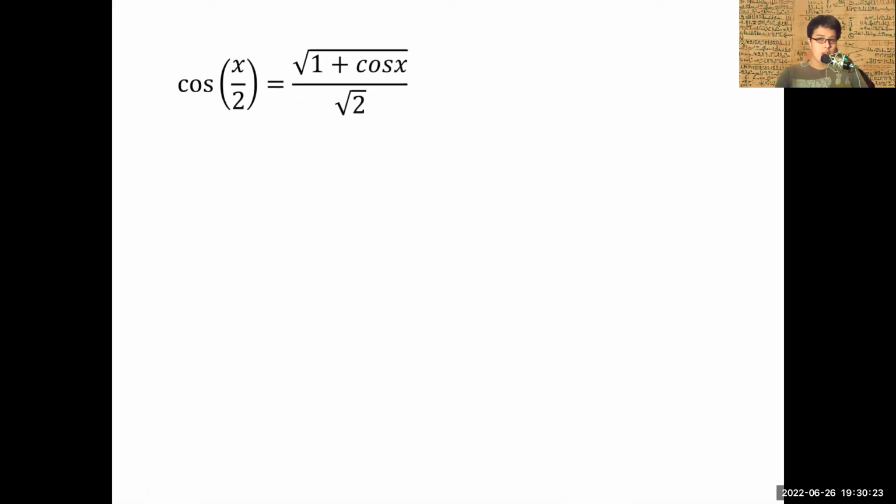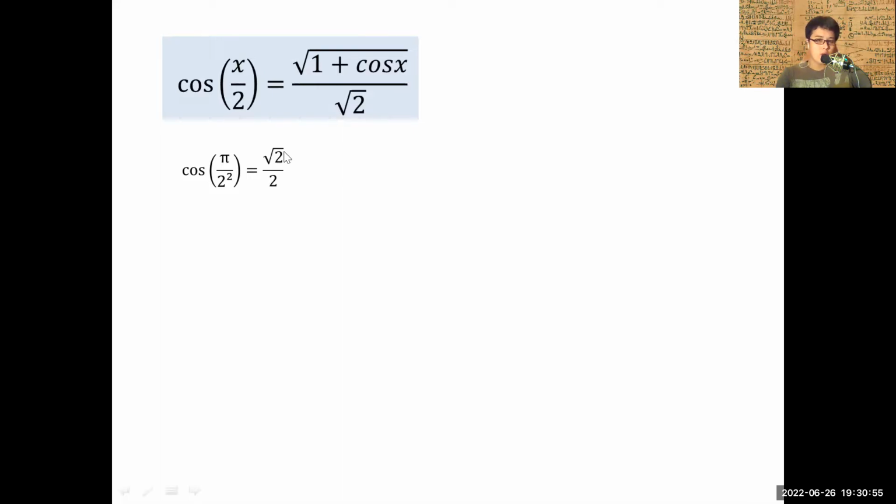So now, if you remember in high school, we have this identity, the half angle identity, such that the cosine of a half angle is the root of 1 plus cosine of the angle over root of 2. So if we apply this identity, you can see that for every term in the infinite series, for instance, cosine of pi over 2 squared will be equal to the root of 2 over 2.